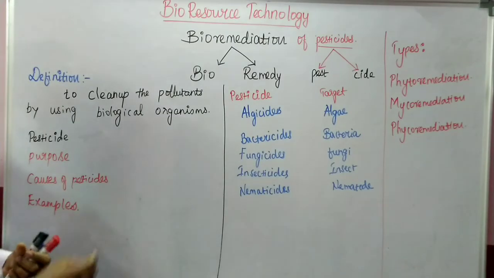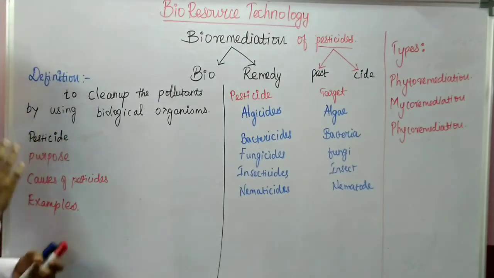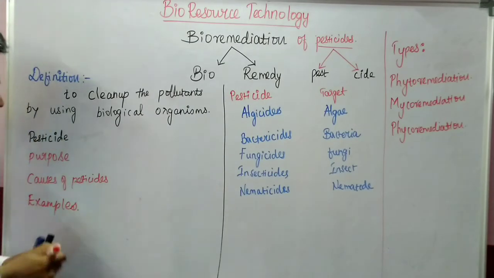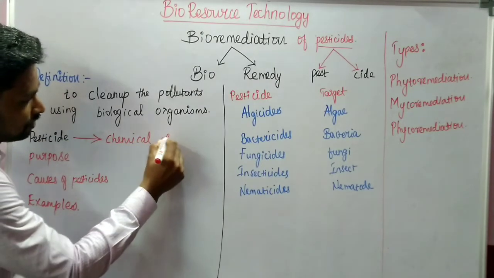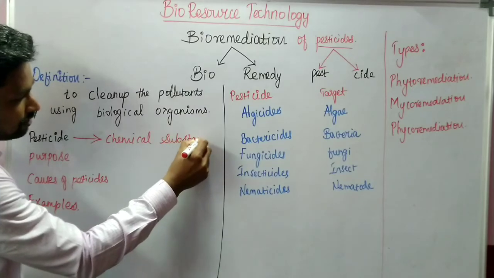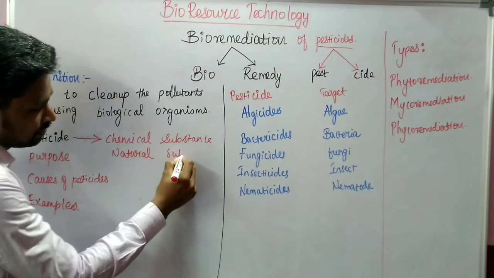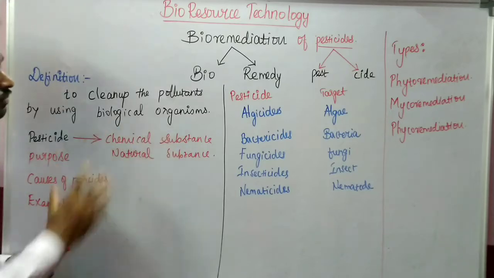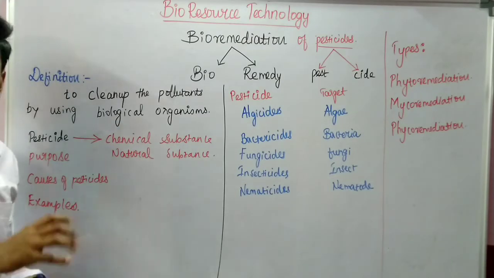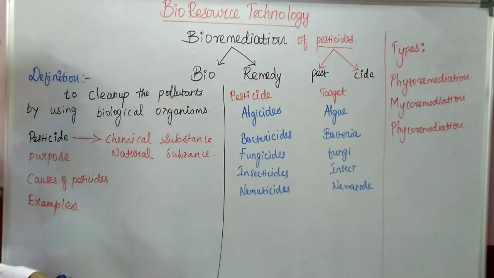So what is the problem in using pesticide? We know very well that pesticide is a chemical substance or a natural substance. In most cases, chemical substances only are used because, due to human overpopulation, we are unable to feed everyone with natural agriculture activity.